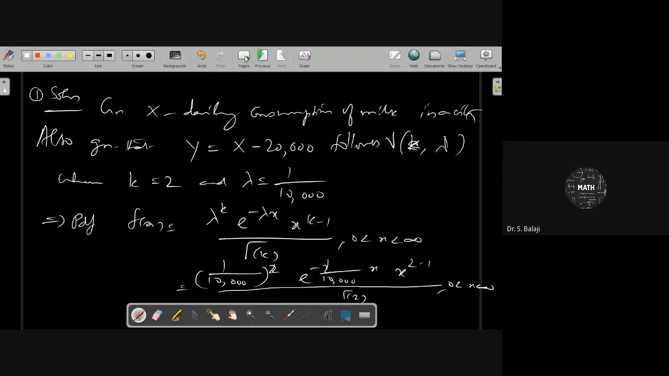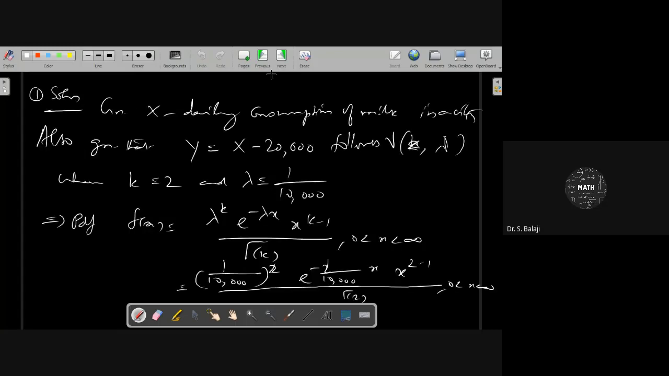Therefore, you can write the PDF as f of x equal to (1 by 10,000) square. What about gamma 2? Gamma n for integers is (n minus 1) factorial. Therefore, gamma 2 is (2 minus 1) factorial, which is 1 factorial, that is 1 only. Then x power 2 minus 1 is x only, e power minus x by 10,000.